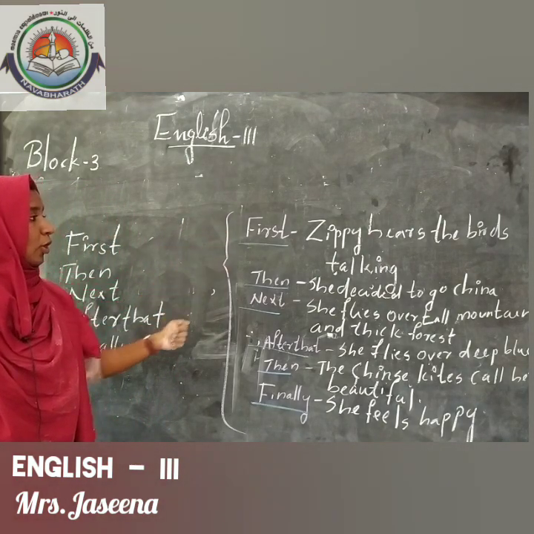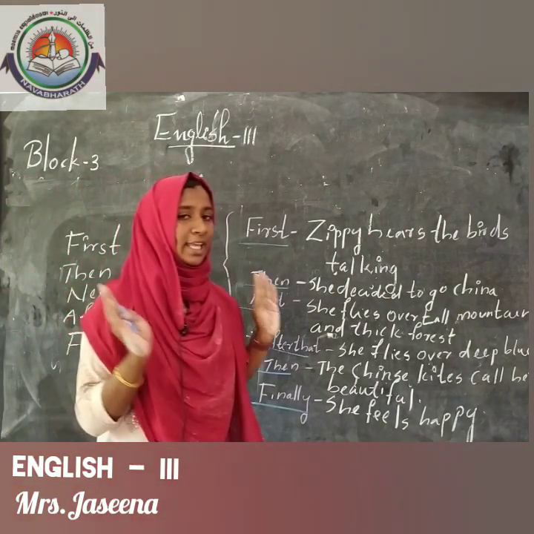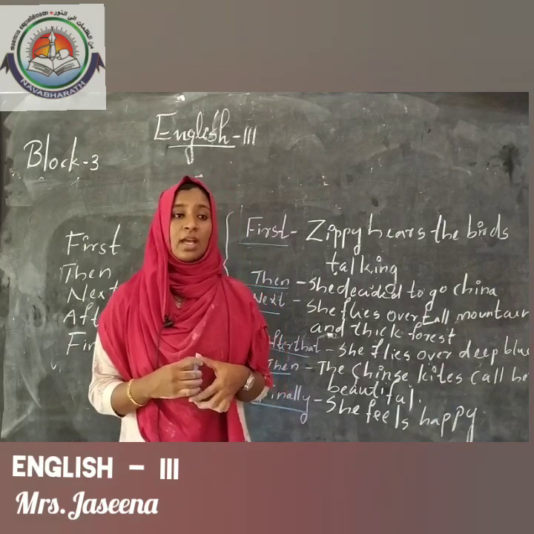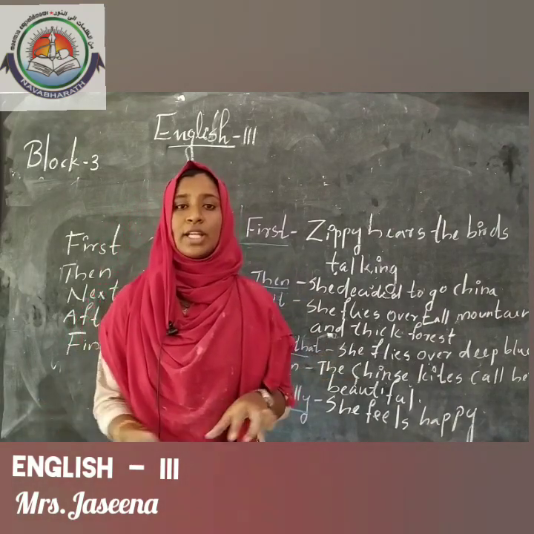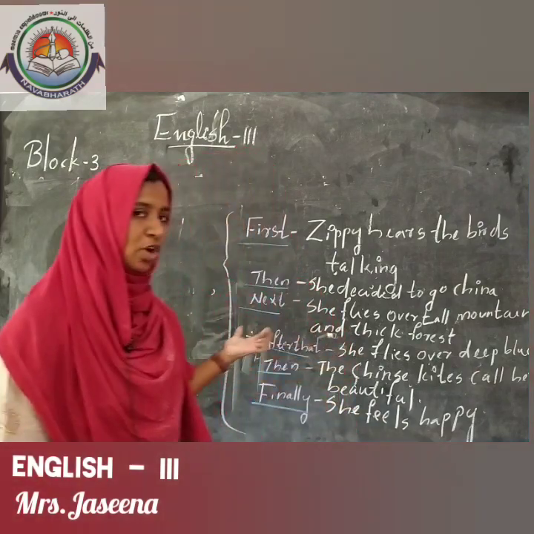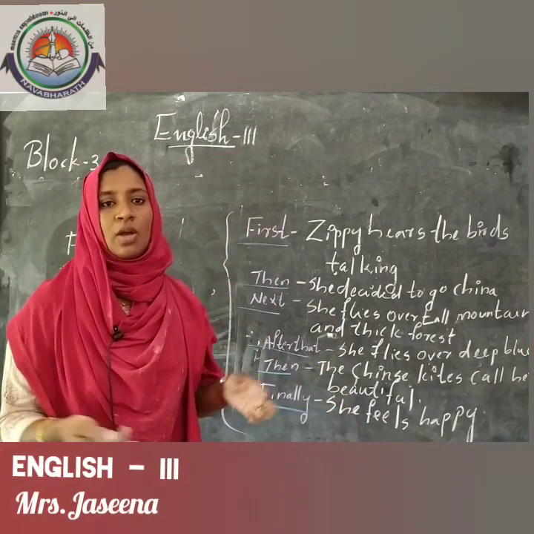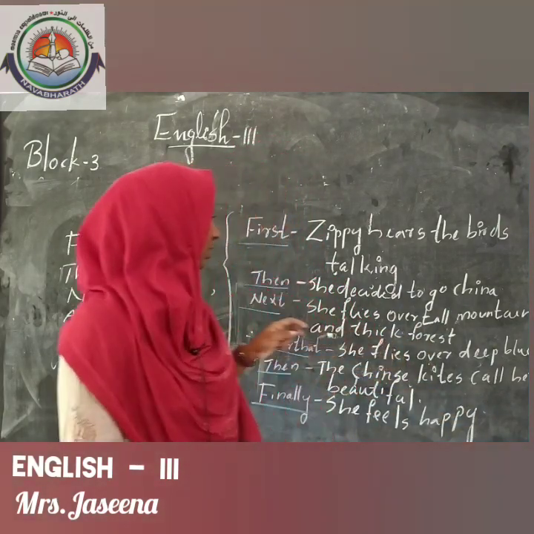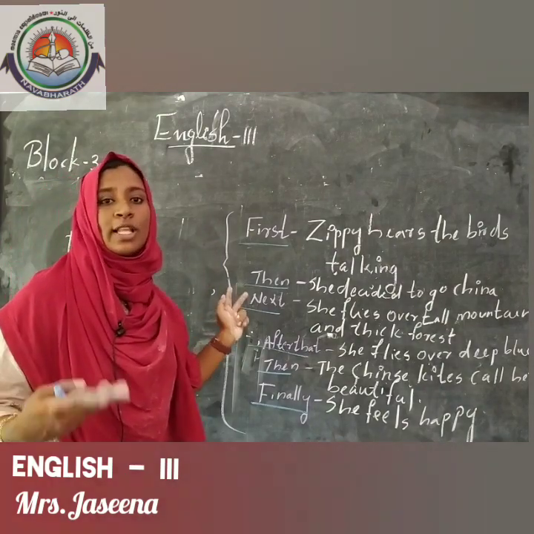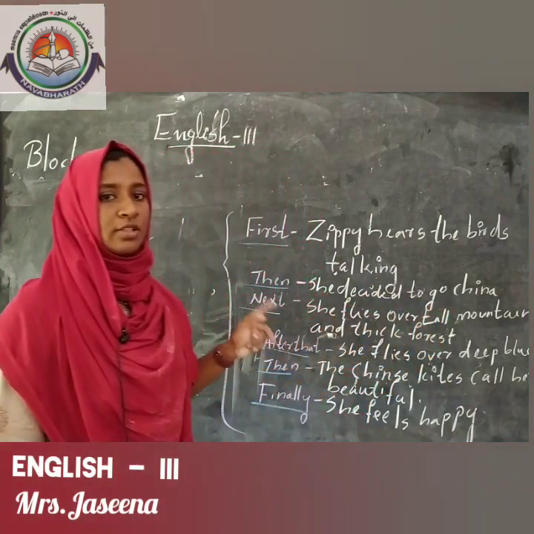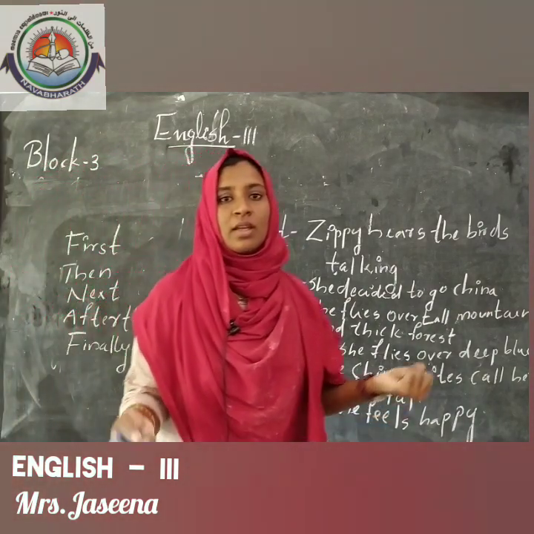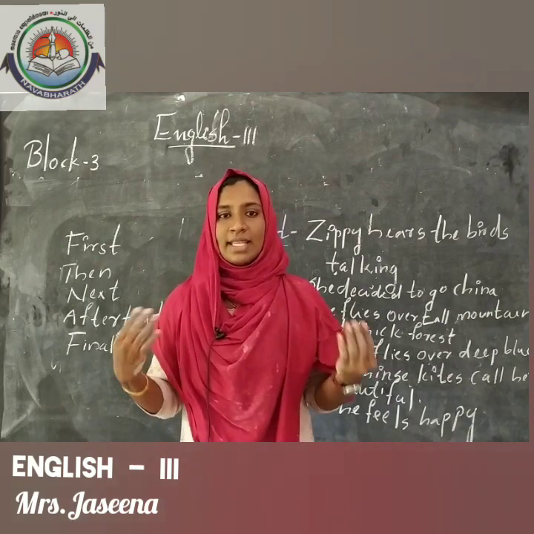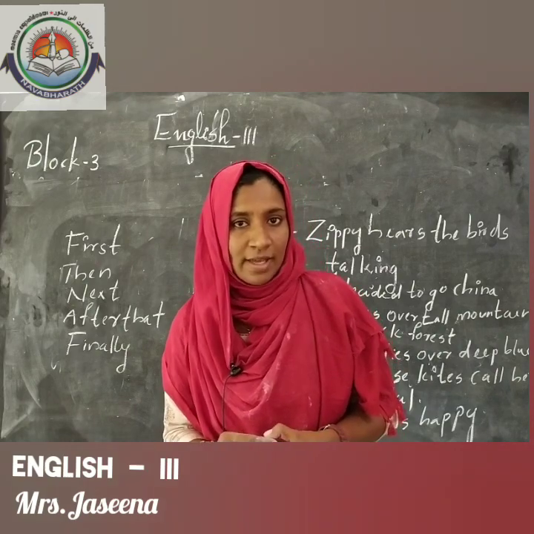I included all the important events here, but I did not include unimportant details. Why? Yeah, it is not important while retelling a story. Okay. So, while retelling a story, we avoid all the unimportant events and include only the important things that happen in the story. So, once again please say, sequence means an order or a particular pattern, and events means the things that happen in the story are called events. Okay.